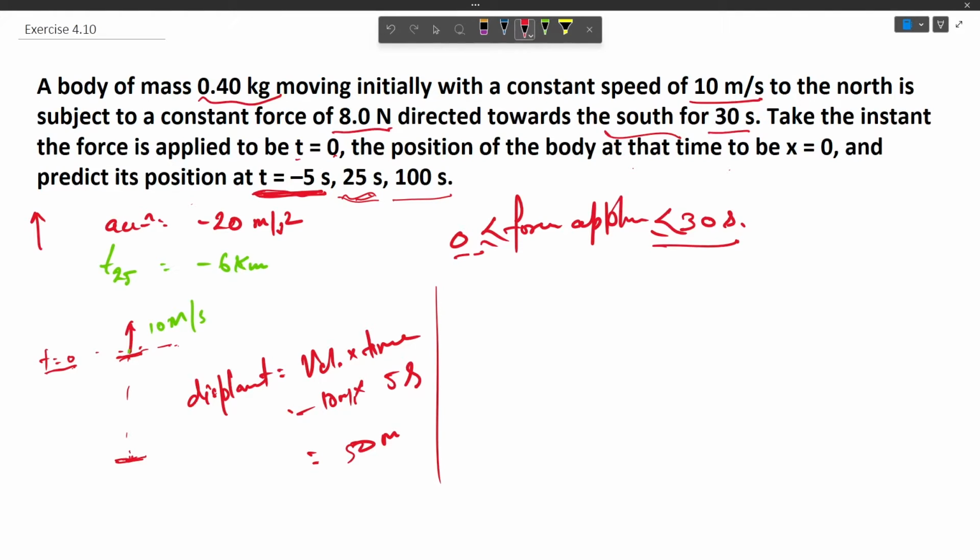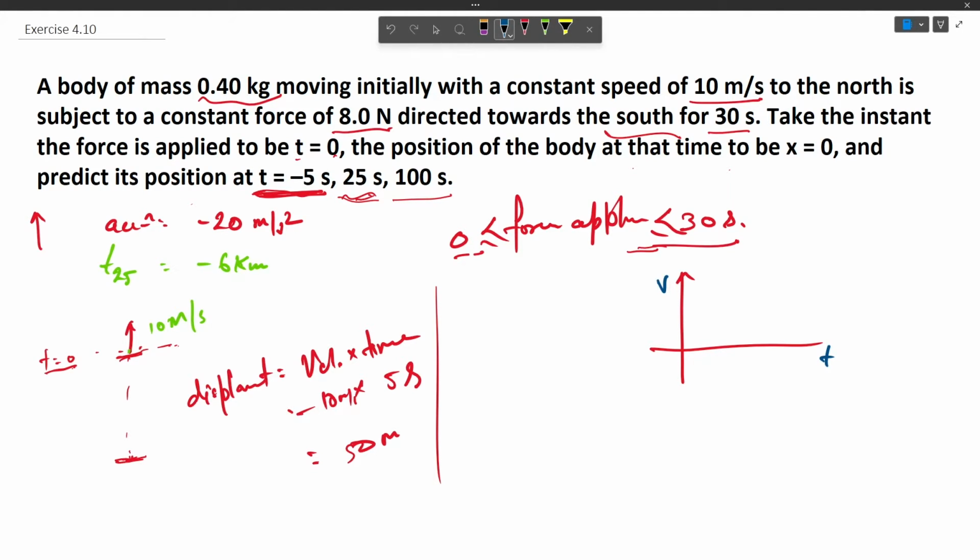We see that the constant acceleration is applied till 30 seconds only. So let us approach this with a graph. Initially, let it be a VT graph.